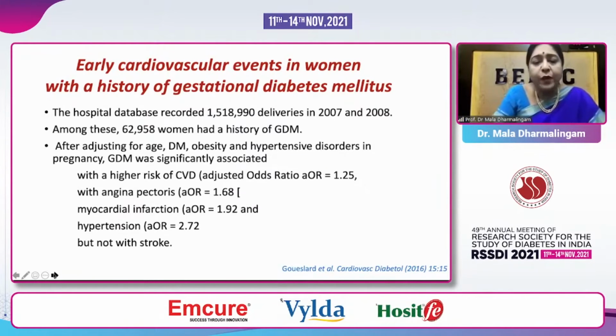After adjusting for age, diabetes, obesity, and hypertension, they found a higher risk of CVD with an odds ratio of about 1.25, and angina pectoris odds ratio 1.68. That means double the risk of angina and myocardial infarction, and hypertension was almost 3 times. But this study did not show any association with increased risk of stroke.